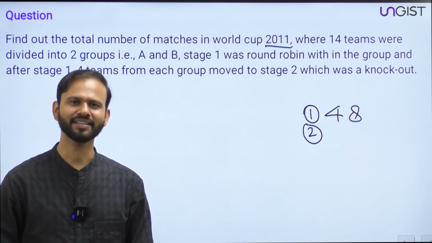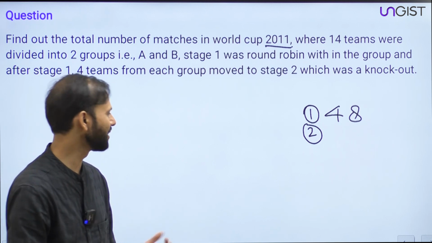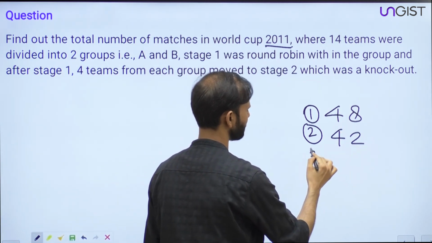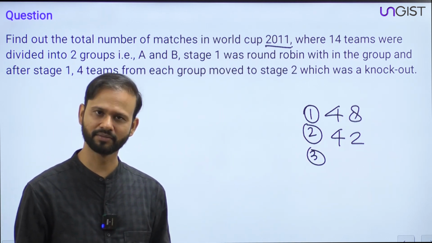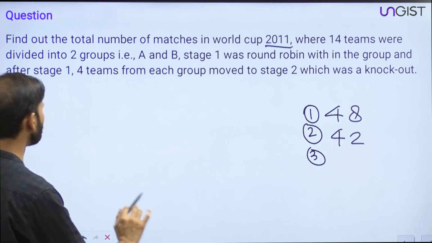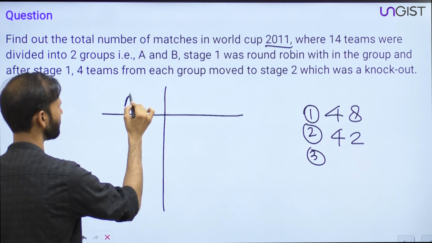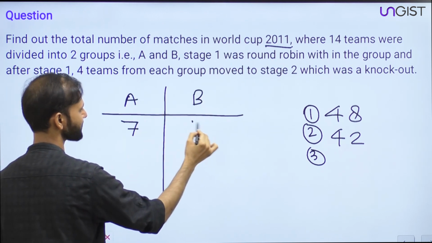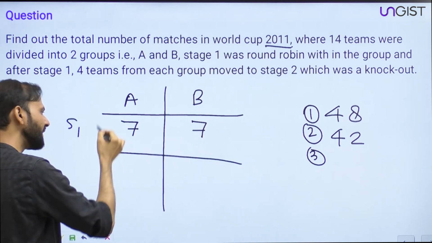Okay. Shall we discuss, everyone? 42? Okay, might be 42 also. Just wait. Guys, shall I explain the question once again? See, what was the scheme of the tournament? In total, there were two groups, Group A and Group B, with 7 teams here and 7 teams here. Stage 1 was the round robin inside the group.